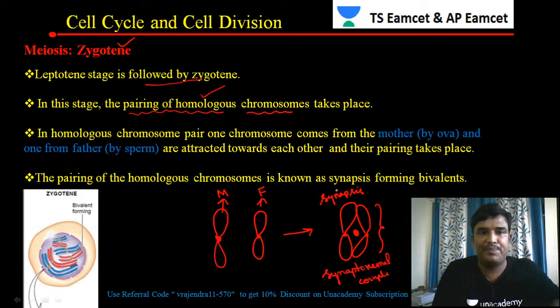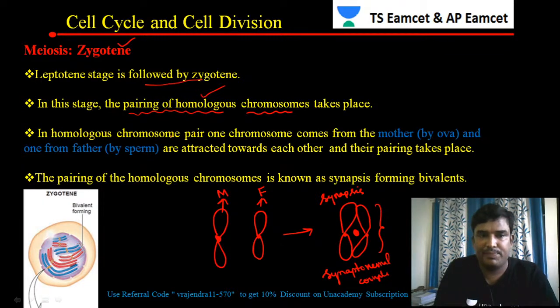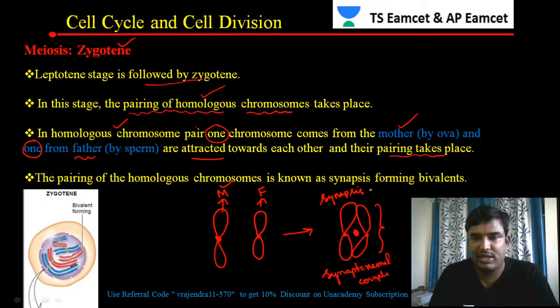This is called synapsis. So at this stage, the pairing of the homologous chromosomes is taking place. One chromosome is coming from the mother, and one from the father. They are attracted to each other and pairing takes place. That pairing is called synapsis.